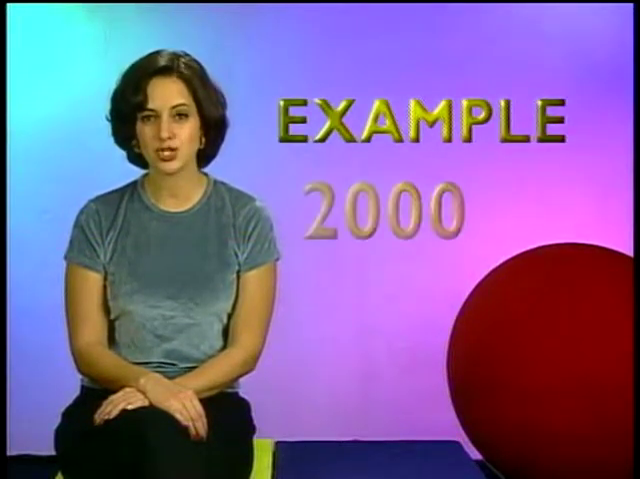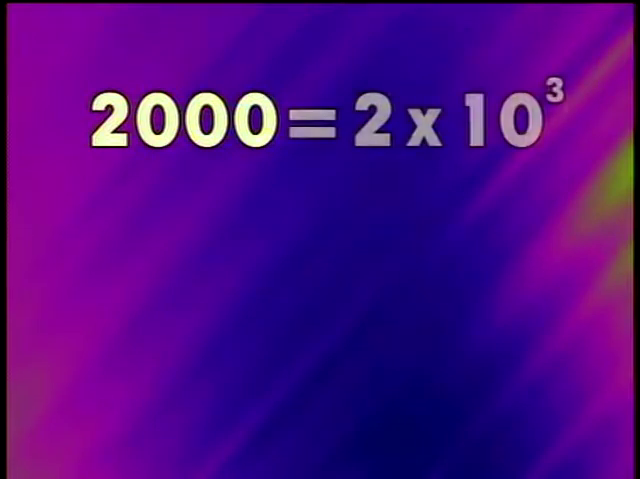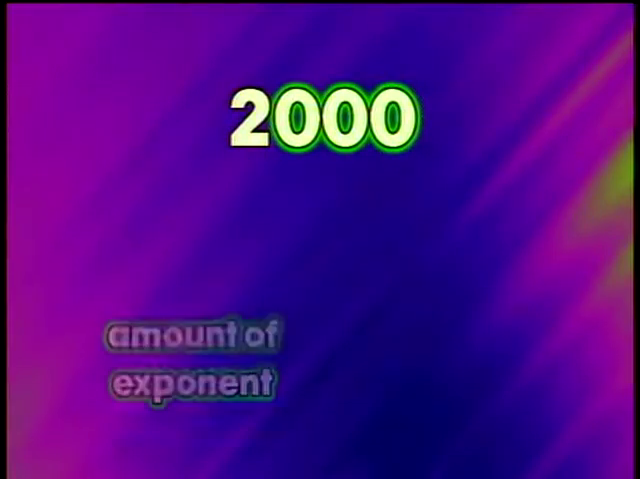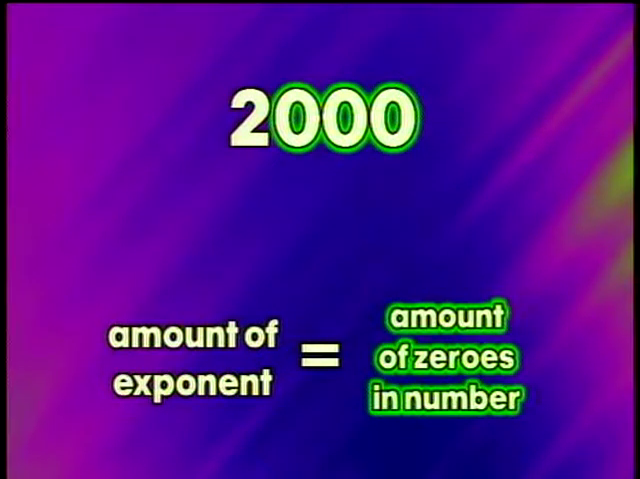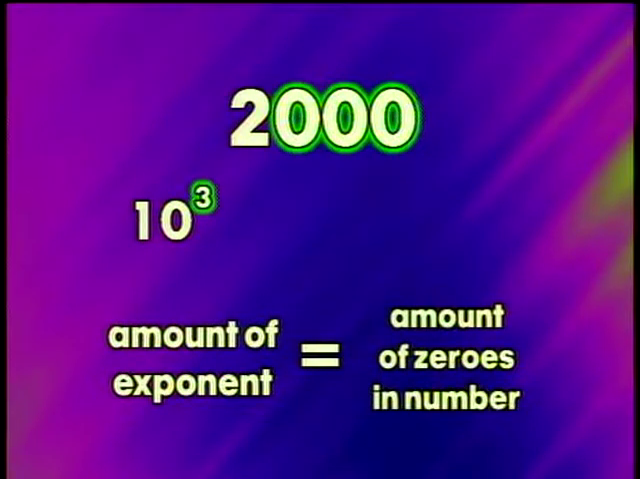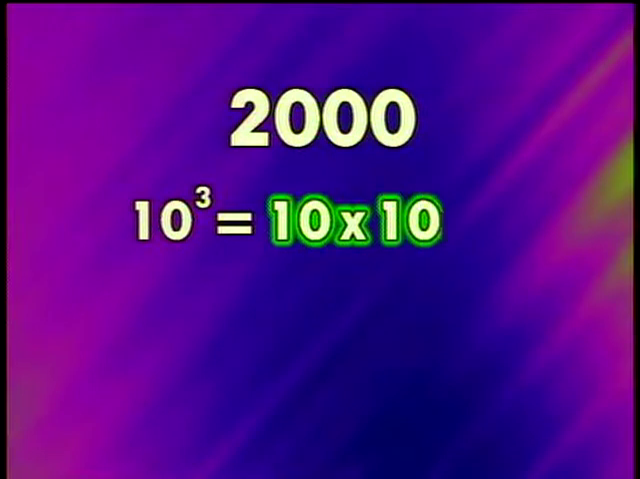Let's do an example. We'll express the number 2,000 in scientific notation. 2,000 in scientific notation is 2 times 10 to the third power. How do we know this? Well, there's 3 zeros in 2,000. And like we said earlier, the amount of your exponent is always equal to the amount of zeros in your number. So we know the exponent's 3. 10 to the third power is 1,000, or 10 times 10 times 10.